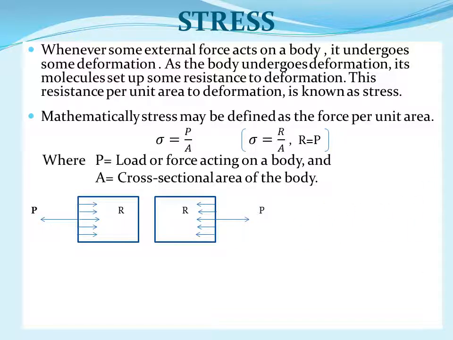Now take an example. A tensile force is applied on a body. You have a body which is acted upon by two forces at the two ends of the body. What happens? The body tends to move to the left or right side, but the body does not want to pull or elongate in both directions. The internal fibers of the body material will start resisting this load.